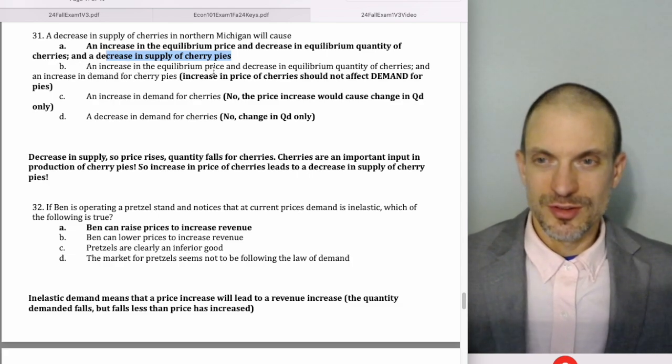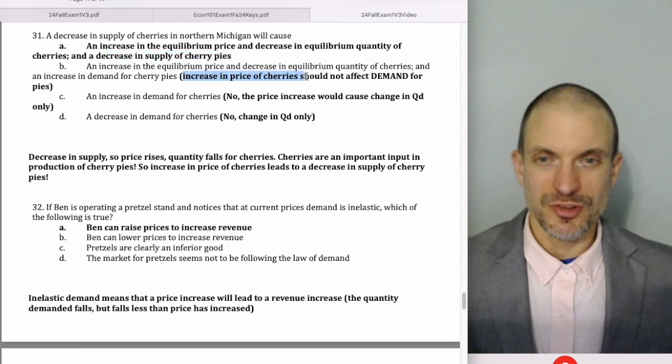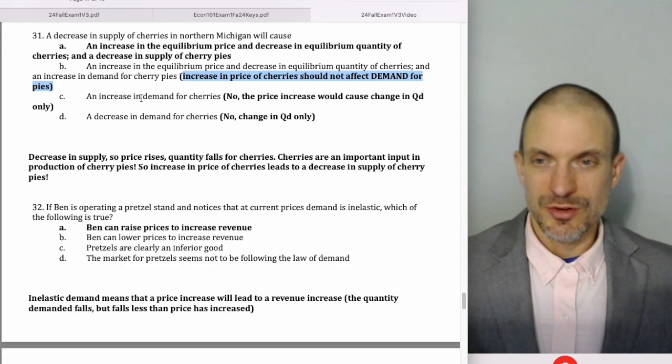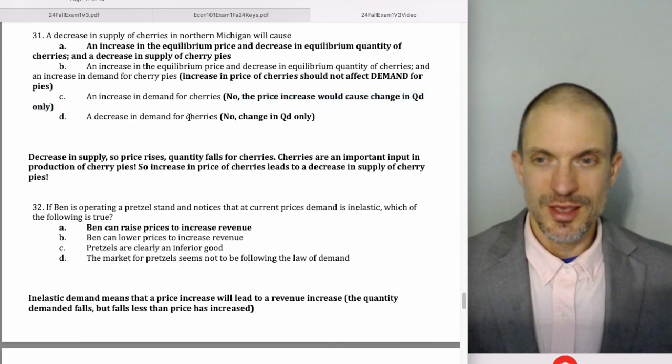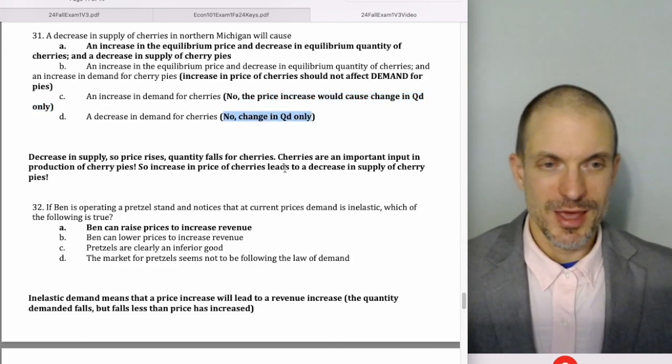An increase in the equilibrium price and decrease in equilibrium quantity of cherries, and an increase in demand for cherry pies. No, the increase in price of cherries should not affect demand for cherry pies, right? The one cause, one effect principle again. Increase in demand for cherry pies, nope. The price increase would cause a change in quantity demanded only. A decrease in demand for cherries, nope. That's going to cause a change in quantity demanded only.